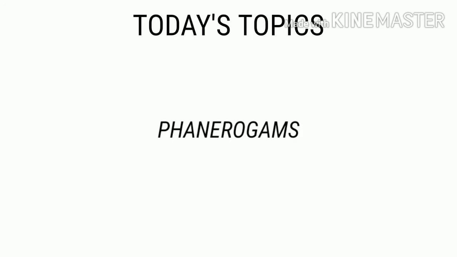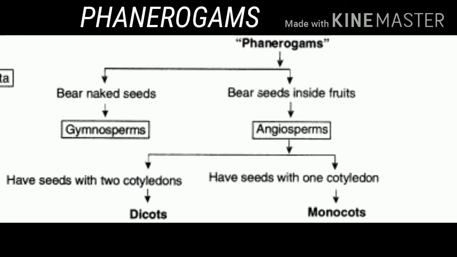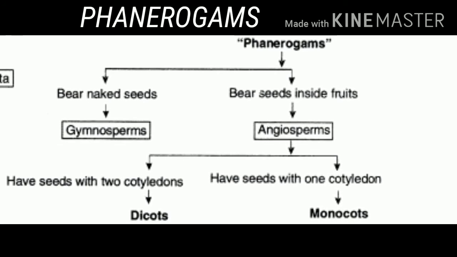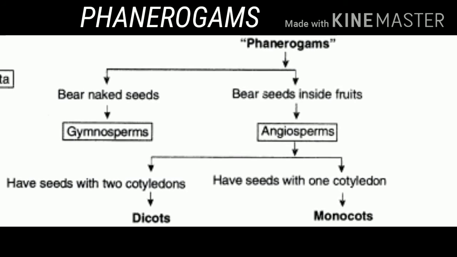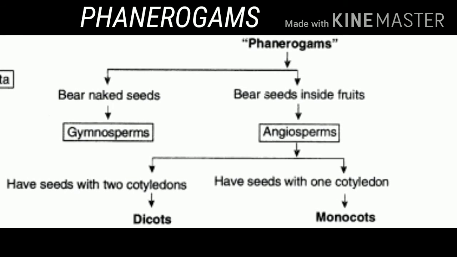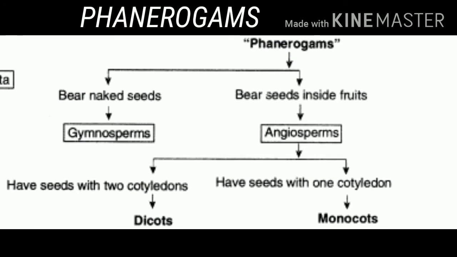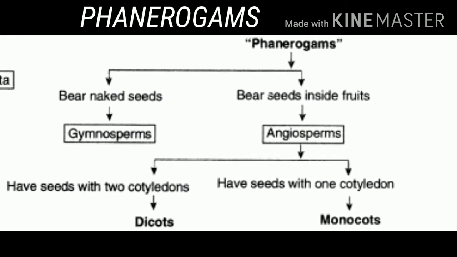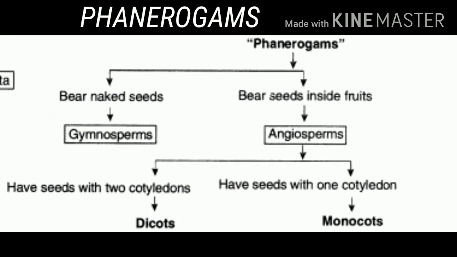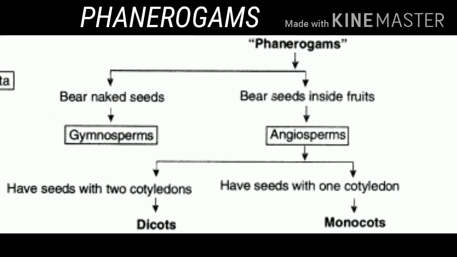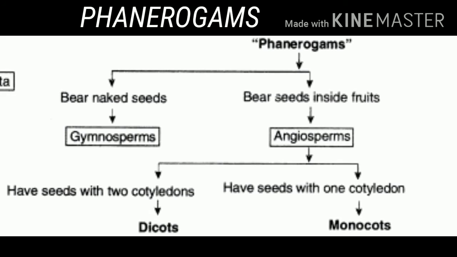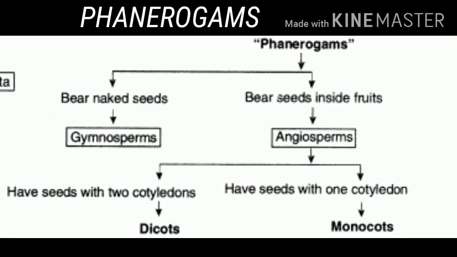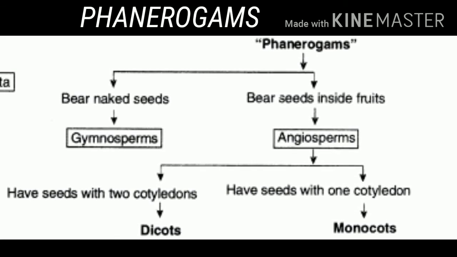Phanerogams. Phanerogams are divided into two groups: gymnosperms and angiosperms. Second topic: angiosperms. Angiosperms are divided into two groups: dicotyledons and monocotyledons.